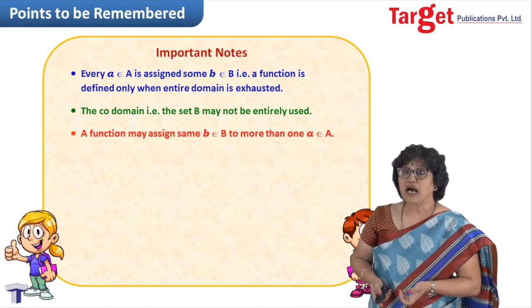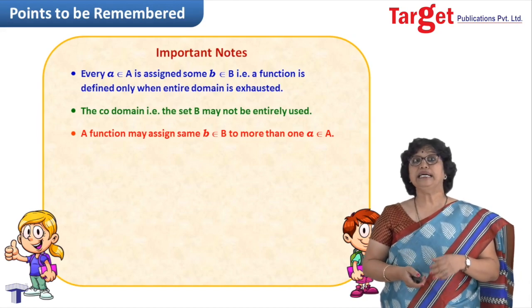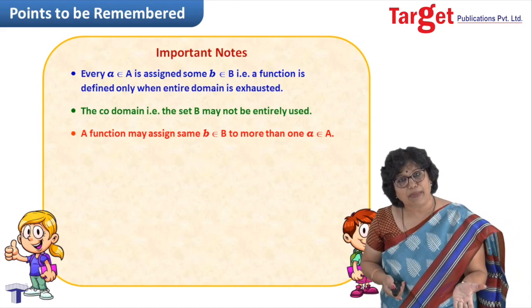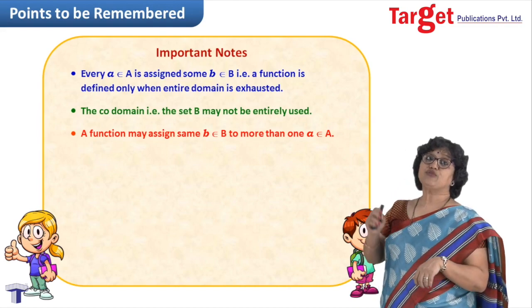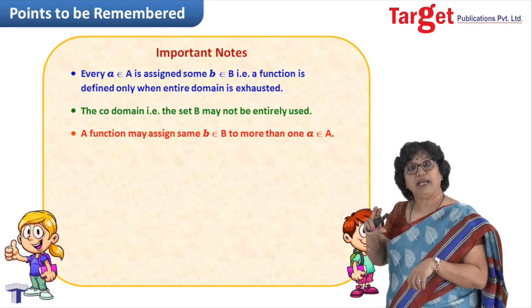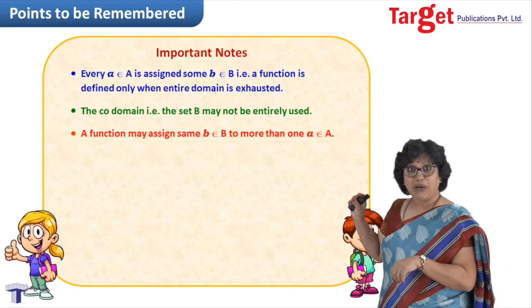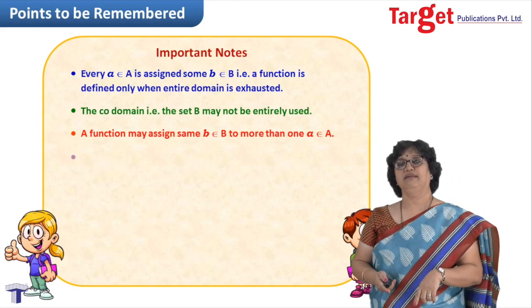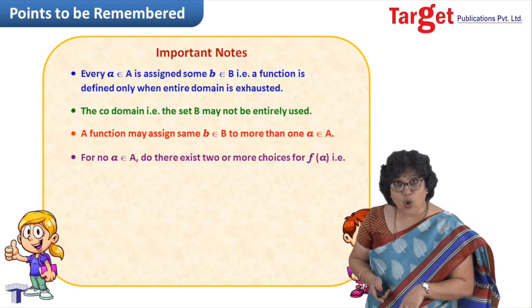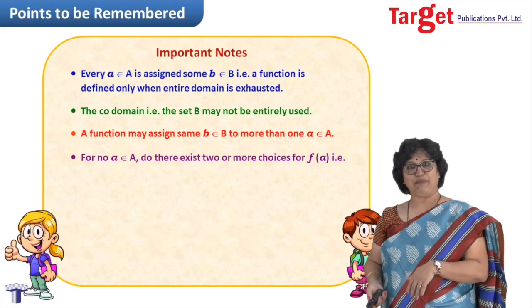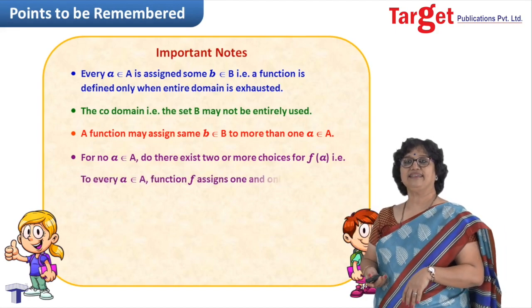Third, a function may assign the same b from set B to two different elements of set A. Means from more than one element of set A, you can arrive at the same element of set B. But vice versa is not possible. For no a belonging to set A could there be two elements of set B. This is what I said just now, right?